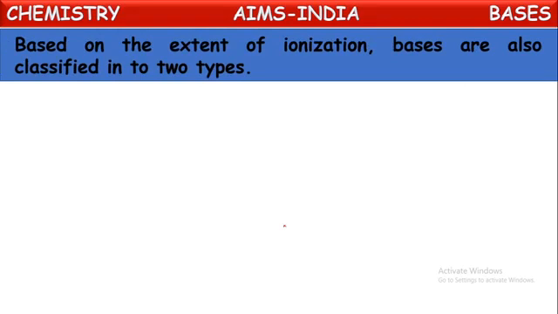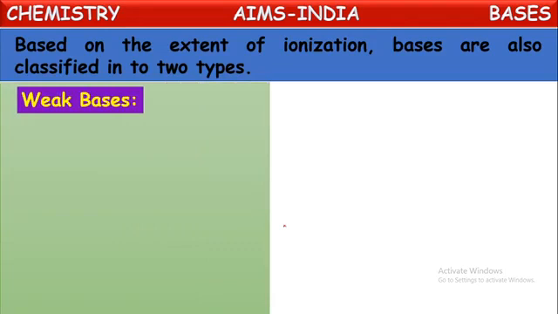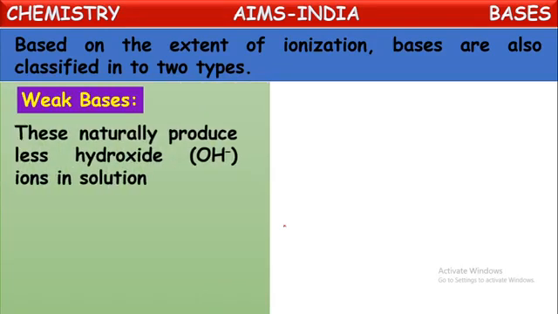Based on the extent of ionization, bases are also classified into two types, just as acids are classified into two types. Let us see them one by one. First one, weak bases. These naturally produce less hydroxide ions in solution.